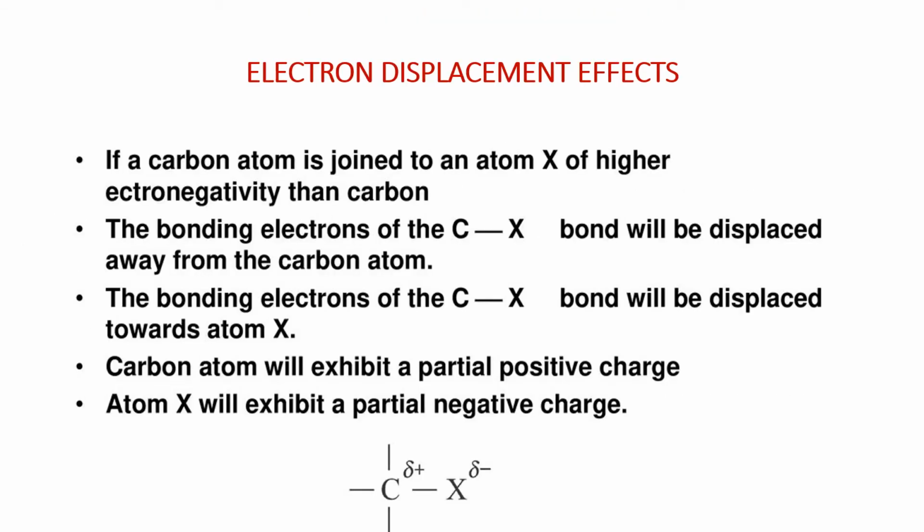That is, if a carbon atom is joined to an atom X of higher electronegativity than carbon, the bonding electrons of the C-X bond will be displaced away from the carbon atom. The bonding electrons of the C-X bond will be displaced towards atom X. The carbon atom will exhibit a partial positive charge. The atom X will exhibit a partial negative charge.